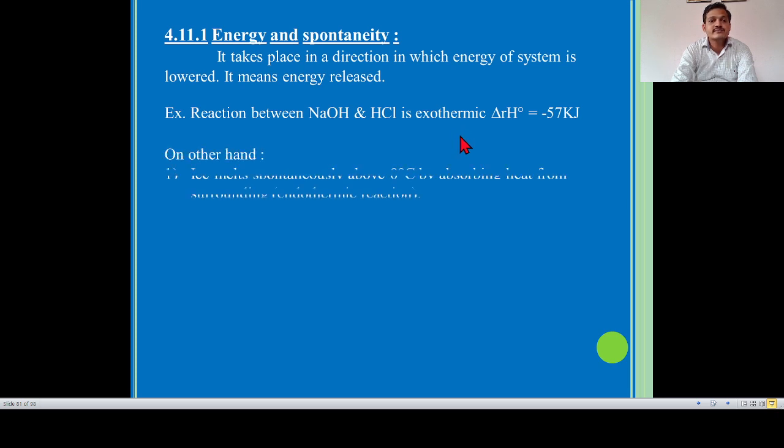But on the other hand, example number one: ice melts spontaneously above 0 degrees by absorbing heat from the surroundings. It is an endothermic reaction. It is an irreversible reaction but still endothermic, because we observe that ice melts by absorbing heat from the surroundings. Absorbing means incoming heat, and incoming heat is included in an endothermic reaction. So this is an irreversible or spontaneous reaction but still endothermic, whereas the earlier one is an irreversible or spontaneous reaction that is exothermic.